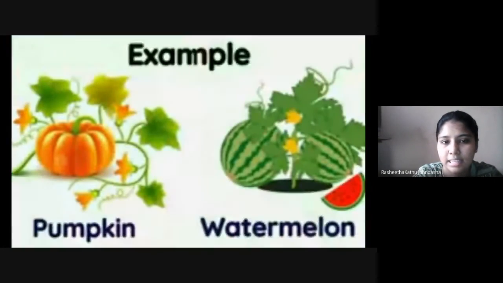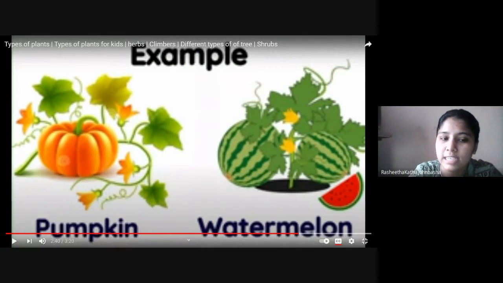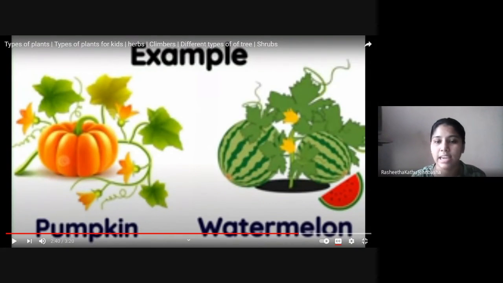Examples of creepers are pumpkin and watermelon. Have you noticed? Pumpkin and watermelon are both bigger fruits, right? You cannot hold one in your hand. Because the weight is higher, these fruits are heavier. So because of that, those plants grow around the ground only, because of the weight of the fruits.